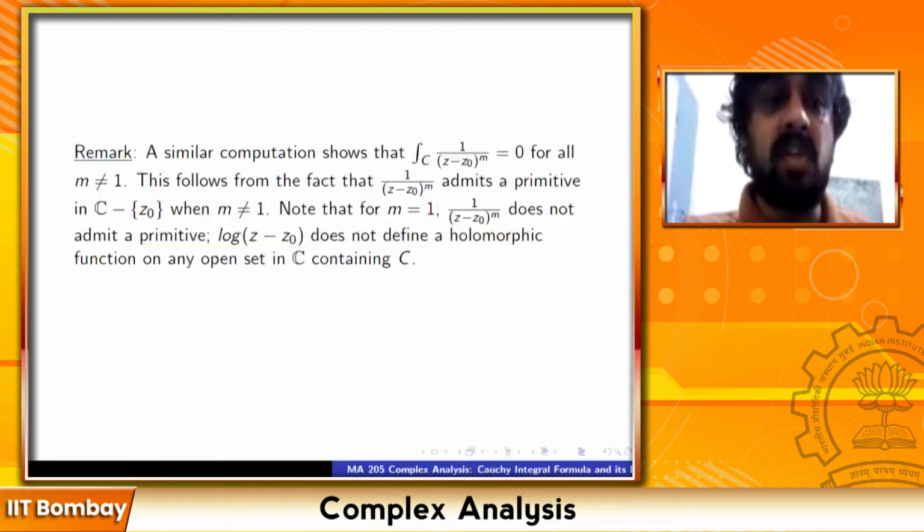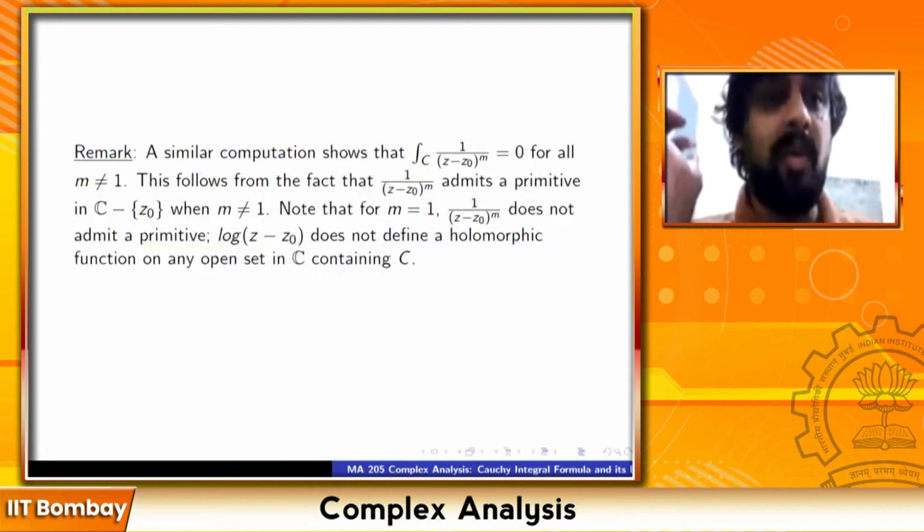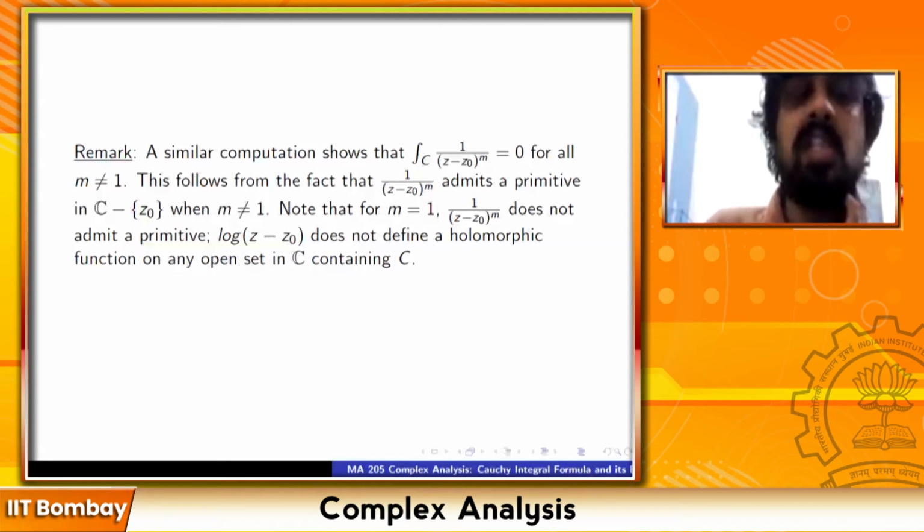Because log of z minus z naught, which is the natural choice of primitive, actually does not define a holomorphic function. I hope this point is clear: the difference between what happens when m is equal to 1 versus what happens when m is different from 1.